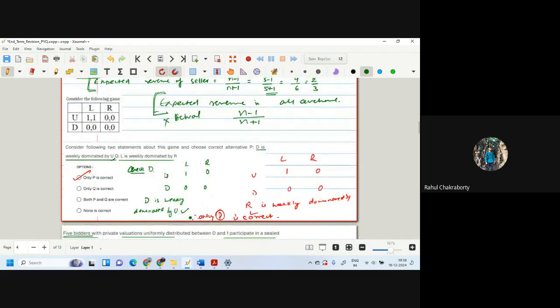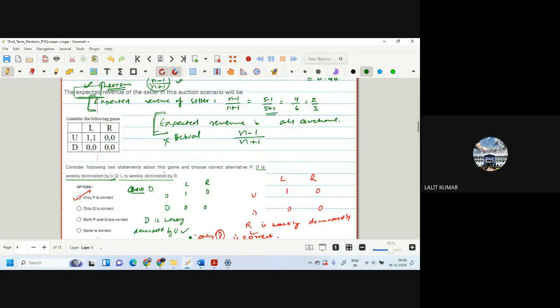Where did this n come from? n is the number of players, the number of bidders. Here it is 5. And this holds when it is a uniform distribution, when you know that it is from 0 to 1. That is important. It should be 0 to 1.